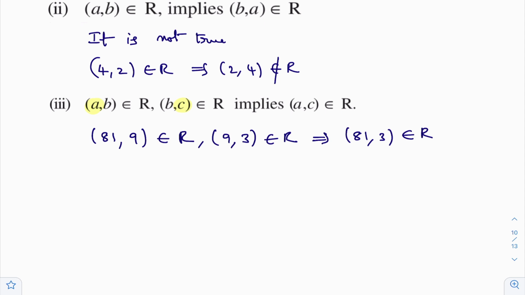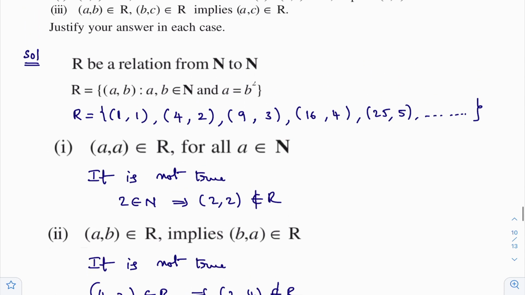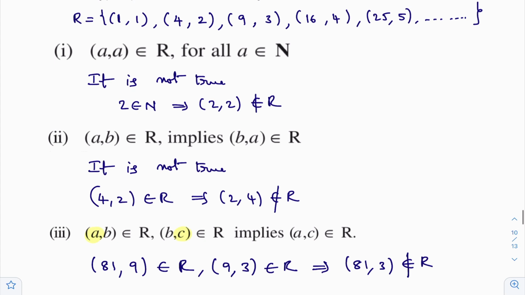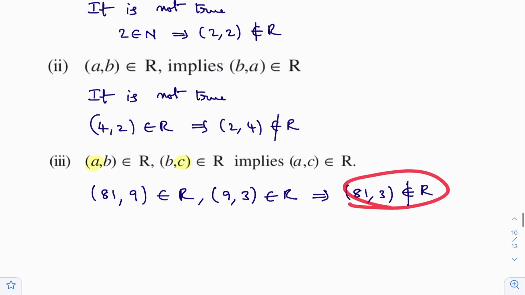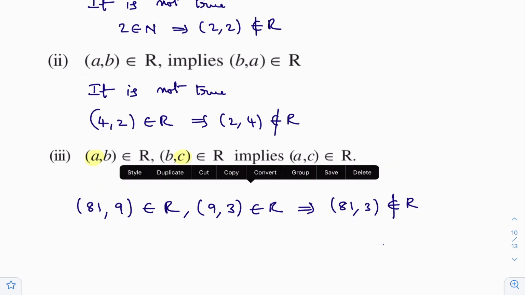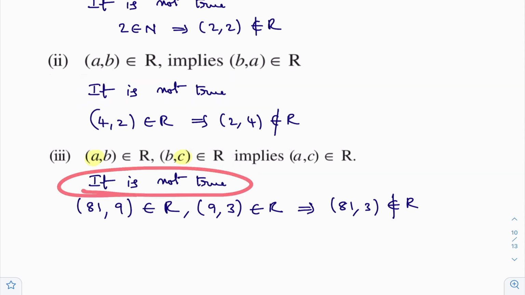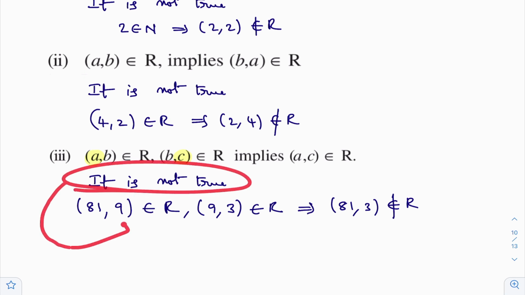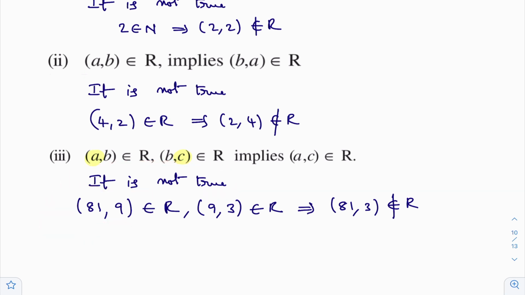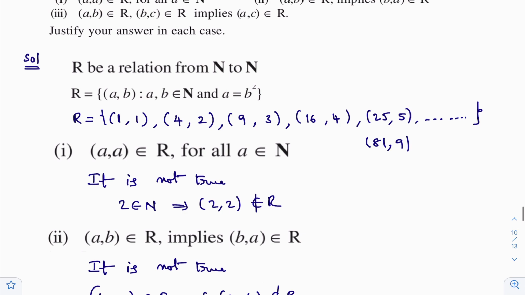I hope you understand. (81, 9) is there in this relation, (9, 3) is there, but (81, 3) is not in this relation. So I can say that the given statement is not true. I give an example for that. I hope you understand the solution of this problem.